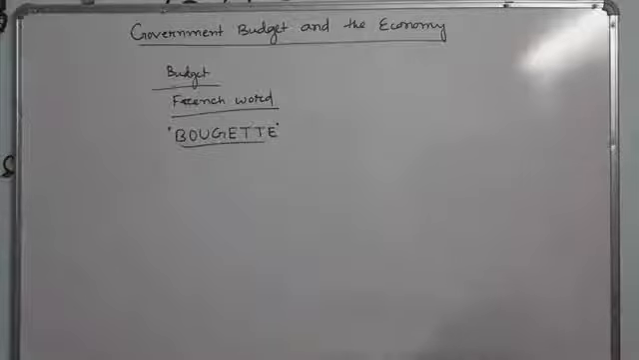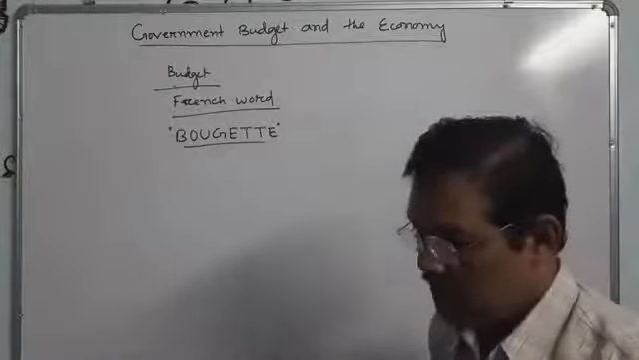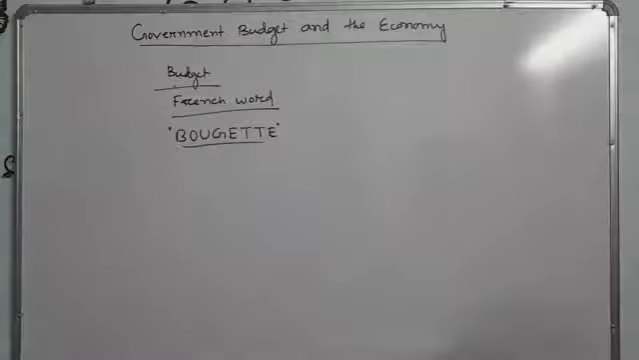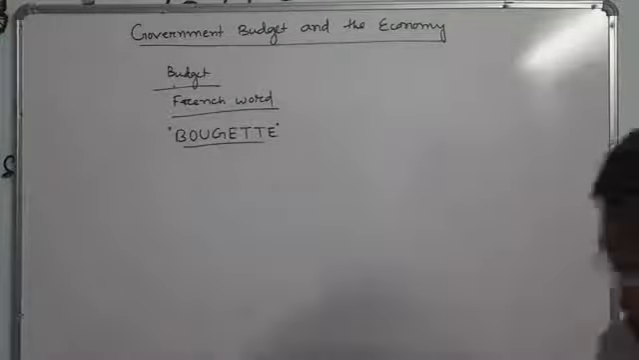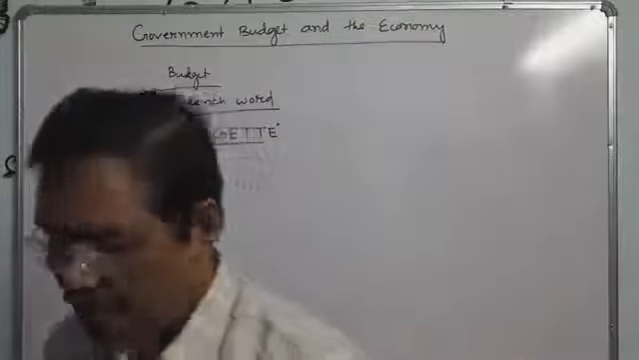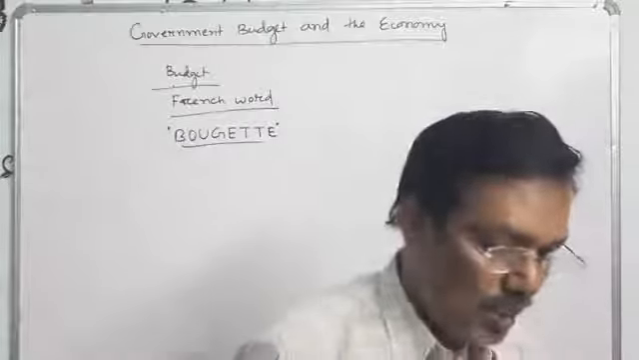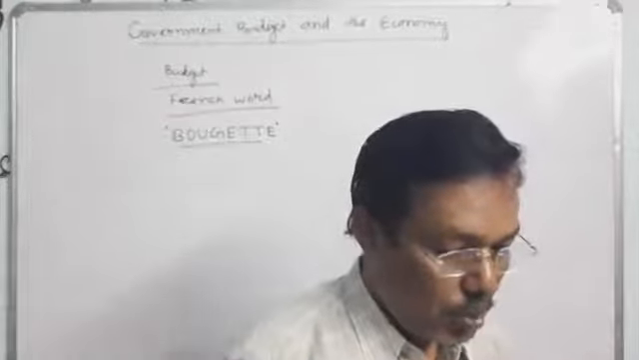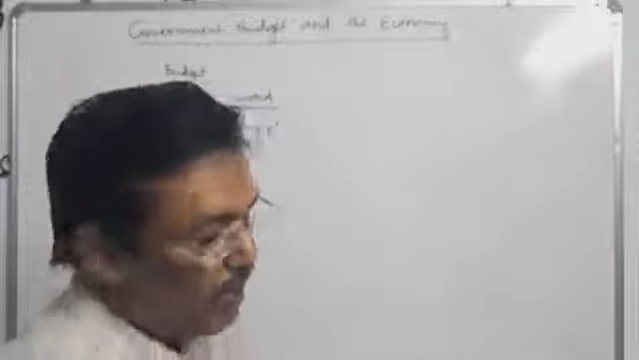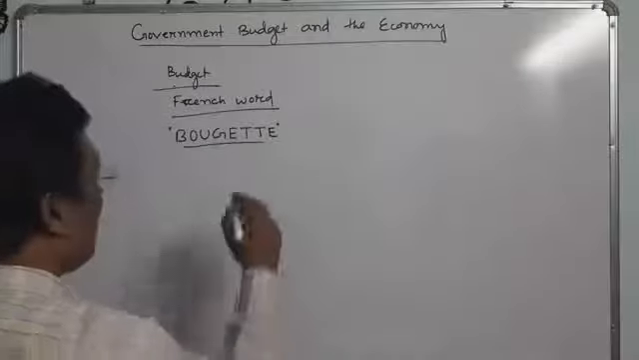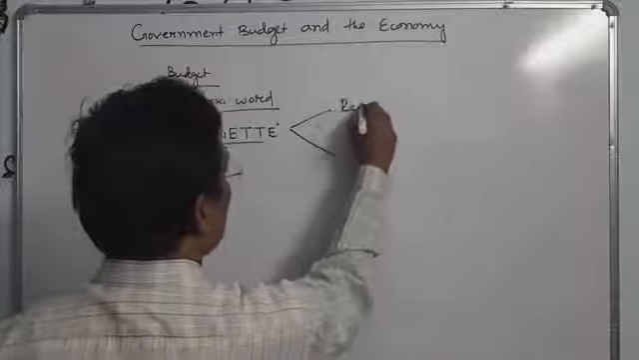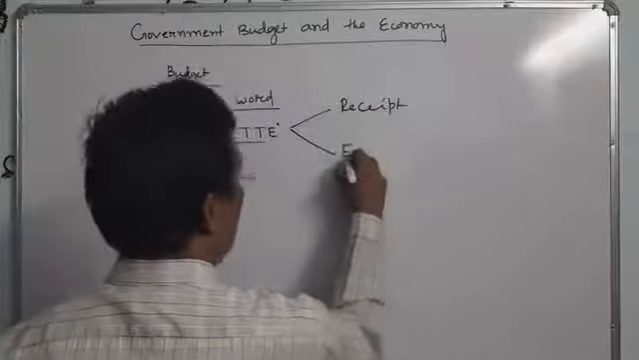So whenever the government presents the budget in the fiscal year, which runs from 1st April to 31st March of the next year, the government estimates what are the heads of revenue and what are the heads of expenditure, that is, from which ways the sources of money come, and what are the ways of expenditure. So there are two main components of the budget: one is the receipts side, another is the expenditure side.